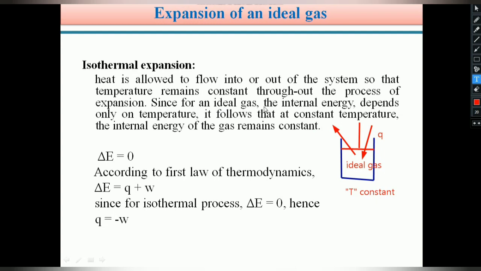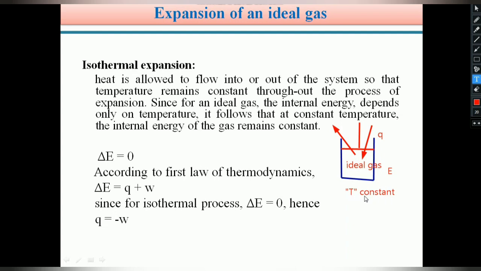Since for an ideal gas the internal energy depends only on temperature. Students, we know internal energy is denoted with the symbol capital E. Capital E is the symbol for internal energy, but for an ideal gas, internal energy depends only on temperature.